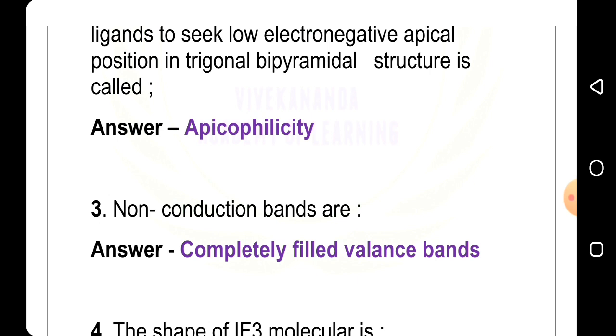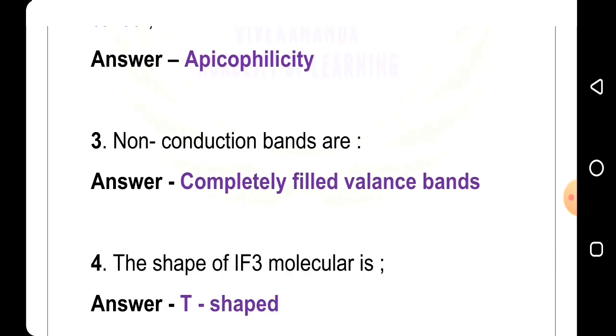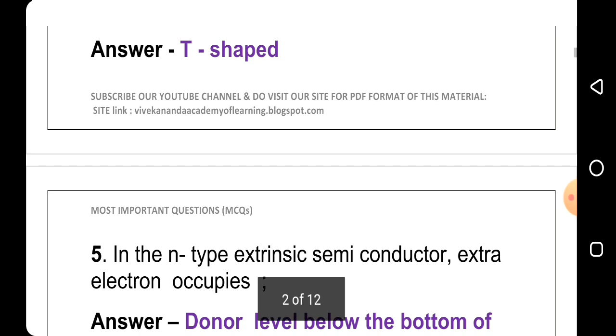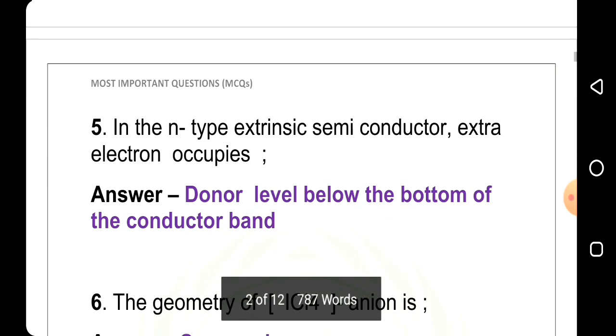Third question: non-conduction bands are, answer, completely filled valence band. Fourth question: the shape of IF3 molecule is, answer is T-shape. Fifth question: in the N-type extrinsic semiconductor, extra electron occupies, answer donor level below the bottom of conduction band.